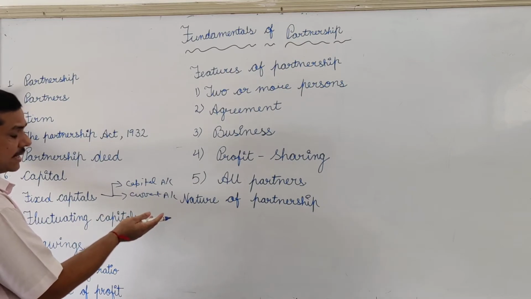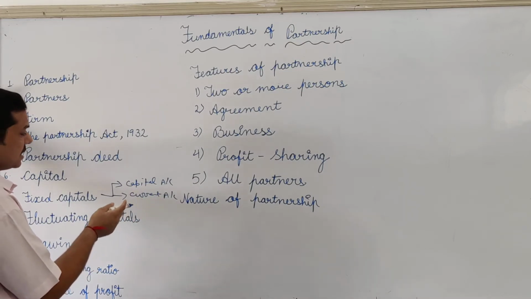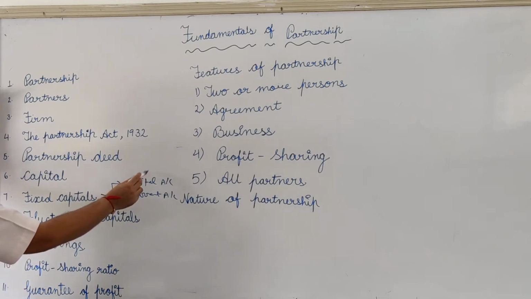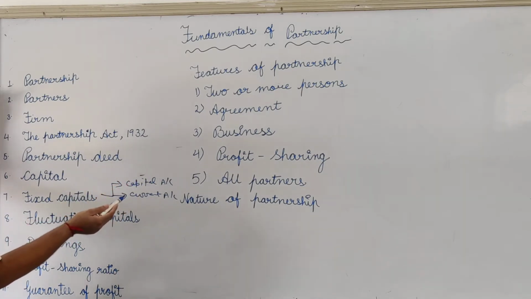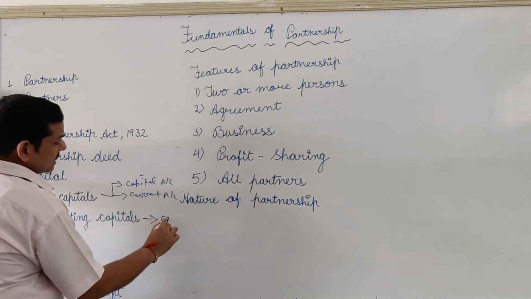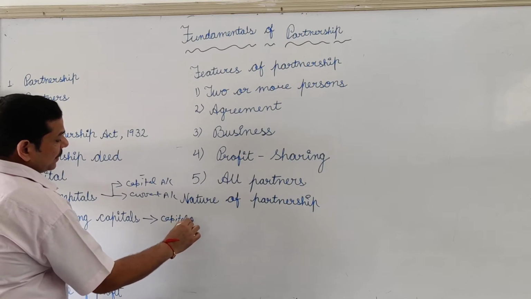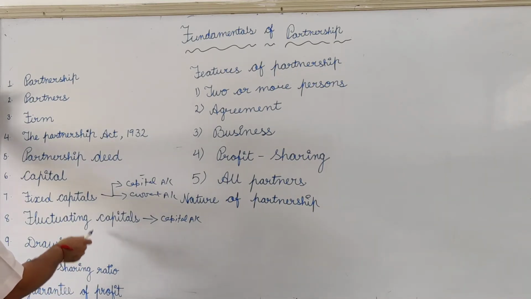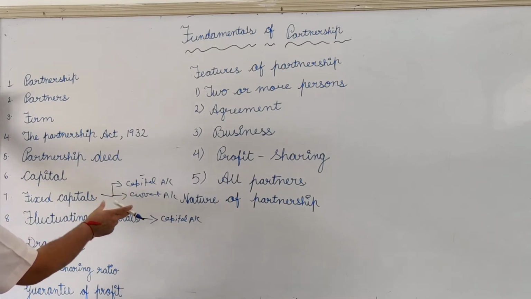That is distribution of interest on capital, drawings, salary, bonus, commission, whatever amount is given to the partner. Capital account will only represent the introduction and withdrawal of the capital. So under the fixed capital method, we maintain 2 accounts, capital and current. Under fluctuating capitals, we maintain just 1 account, that is called the capital account. Now next is drawings. It is the amount withdrawn by the partner from the partnership firm. Always remember, drawing is a regular feature while withdrawal of the capital is a rare phenomenon.